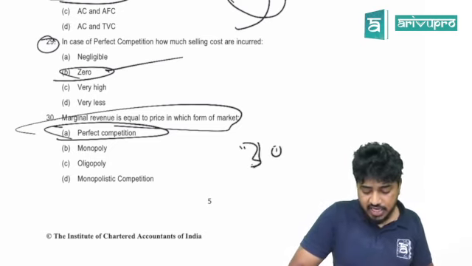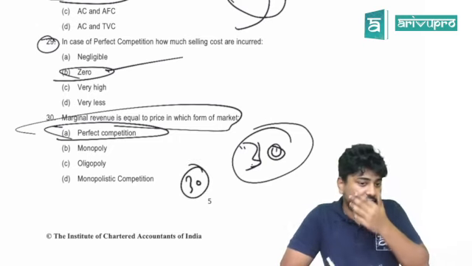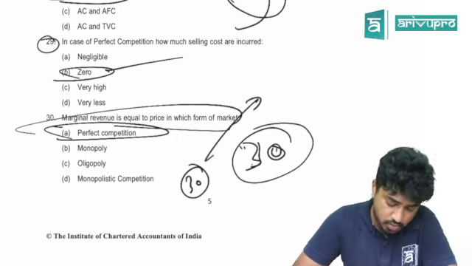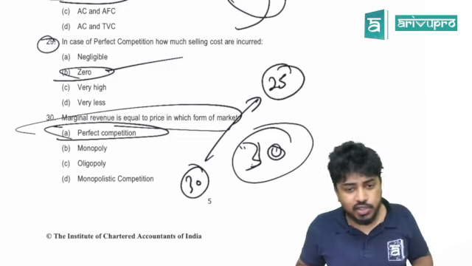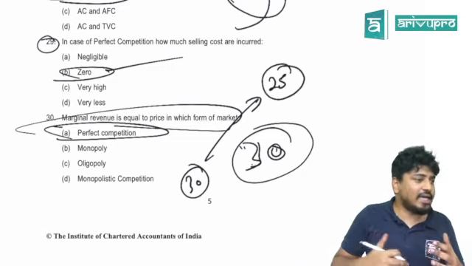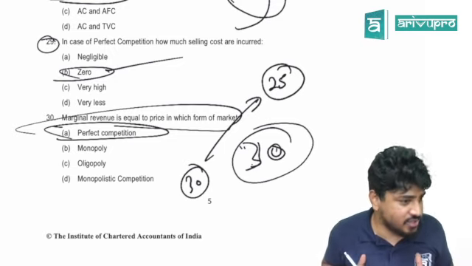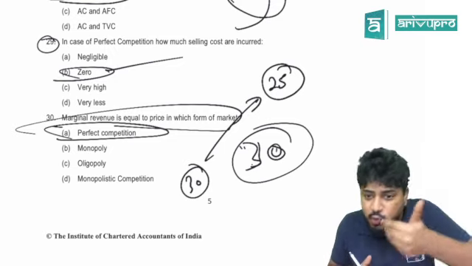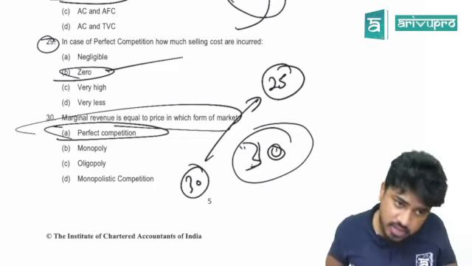Can we calculate the time taken now? 25 minutes, right? I am discussing and explaining the answers. In the exam hall, you will not be doing all these things. I believe you will take the answer and go on, and you will save another 5 minutes if I am not wrong.